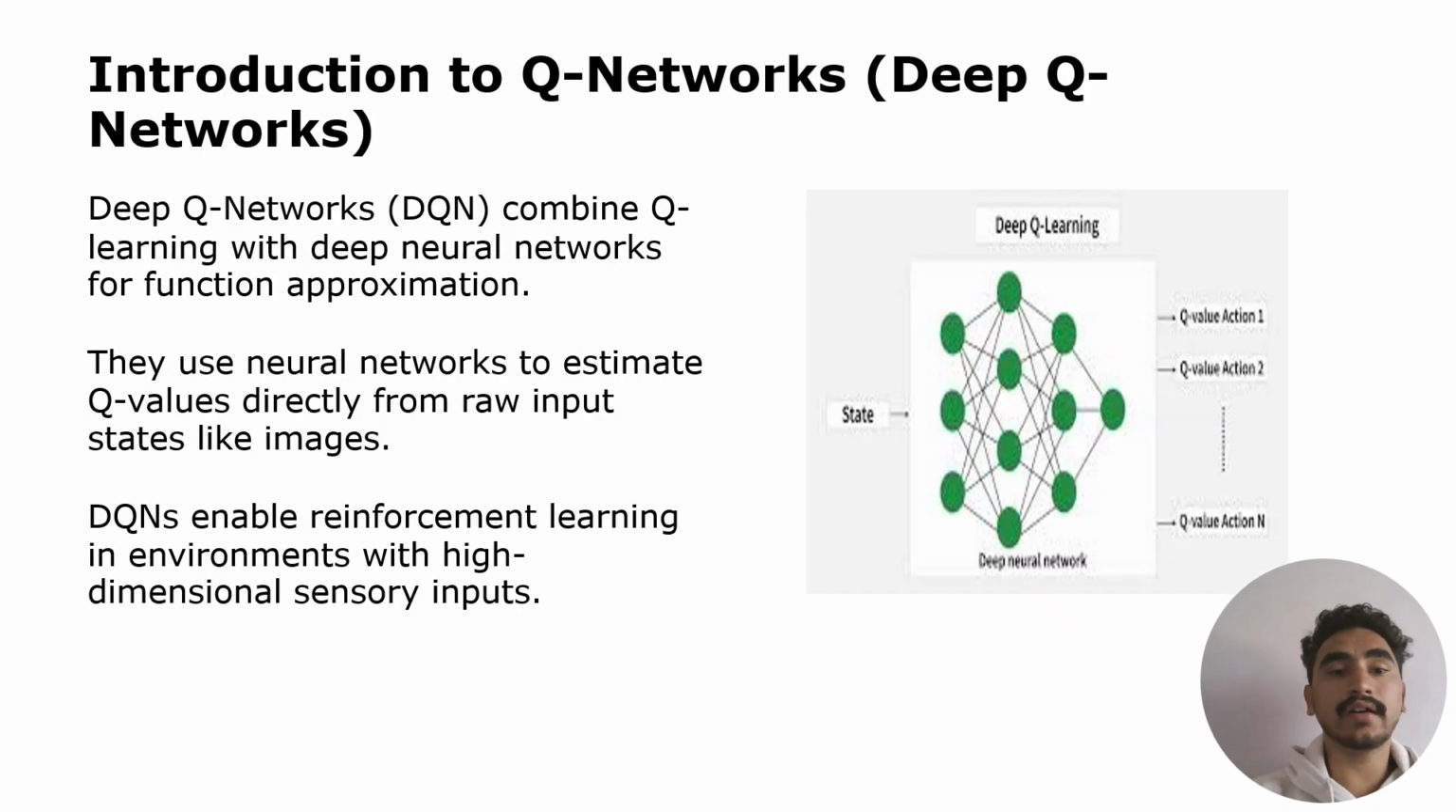And we can see introduction to Q networks, deep Q networks. Deep Q networks combine Q learning with deep neural networks for function approximation, and they use the neural networks to estimate Q values directly from raw input states like images. And deep Q networks enable reinforcement learning in environments with high dimensional sensory inputs.